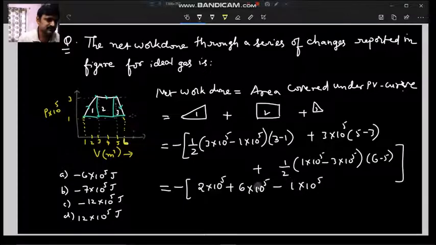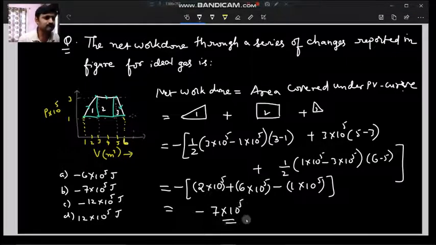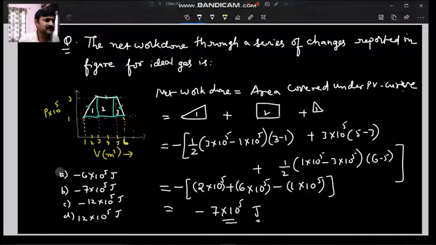So this is one expression, this is one, this is one. So internally what happens, 6 plus 2 is 8, 8 minus 1 is 7, so minus 7 into 10 power 5 is the answer in joules for this one. So what is the net work done through a series of changes? There are different changes taking place. In all these changes we have calculated the work done, and the answer we got is minus 7 into 10 power 5. So B option is the right option for this question.